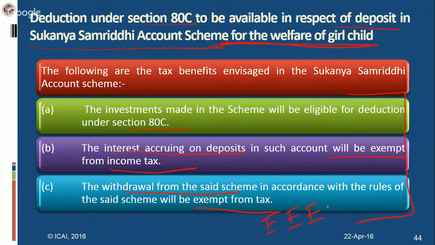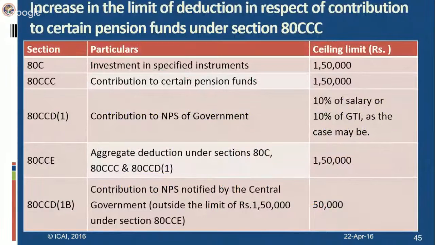Here, the scheme can be taken by the person in his name or in the name of any girl child for whom such individual is a legal guardian. You can take this scheme for the benefit of a girl child. You can make an investment, and you would be eligible for a deduction under section 80C. For the amendment in section 80C, I told you that the Sukanya Samriddhi Account Scheme has been inserted.